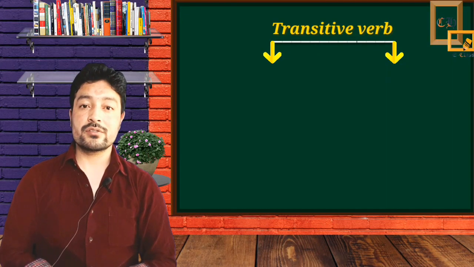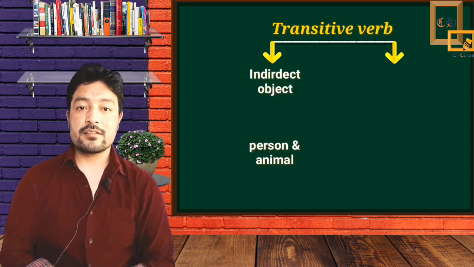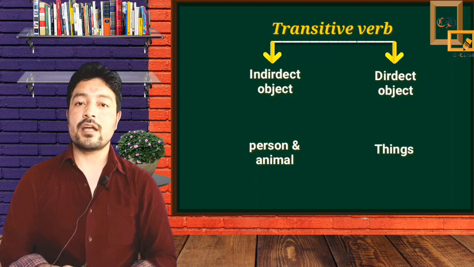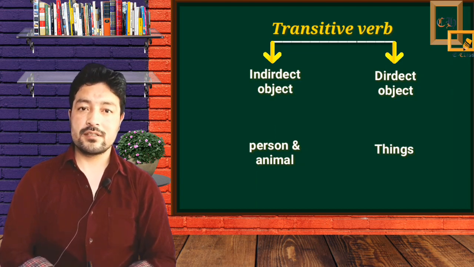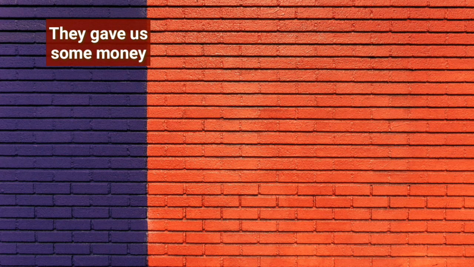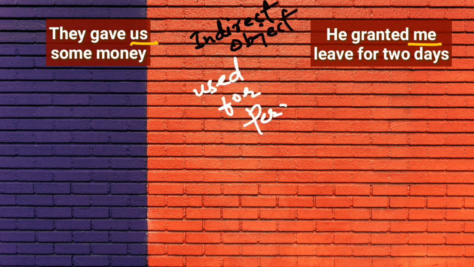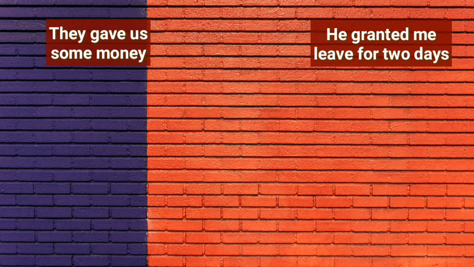Sometimes a transitive verb takes two objects. The objects denoting persons and animals are called indirect objects, and the objects denoting things are called direct objects. Usually in a sentence, the indirect object stands first. Let's see these examples. They gave us some money. He granted me a leave for 2 days. So here you can see that the objects us and me are indirect objects, which are used for persons, and the objects money and leave are direct objects, which are used for things.